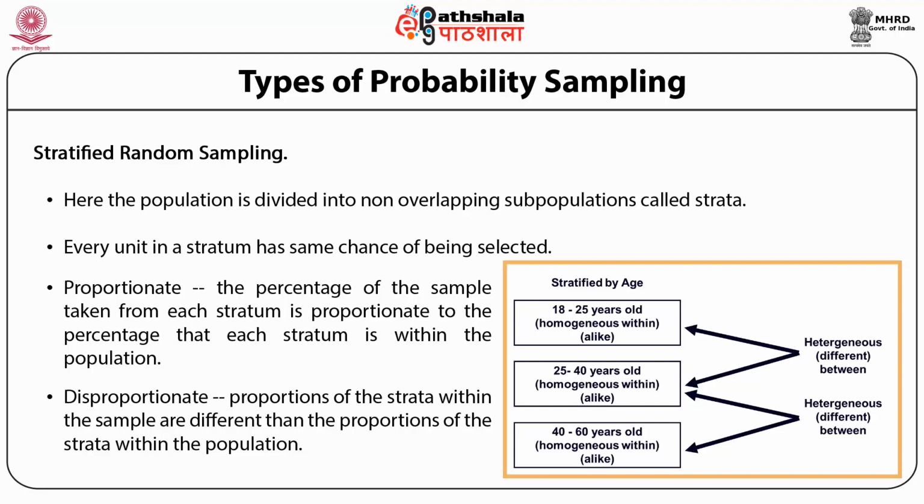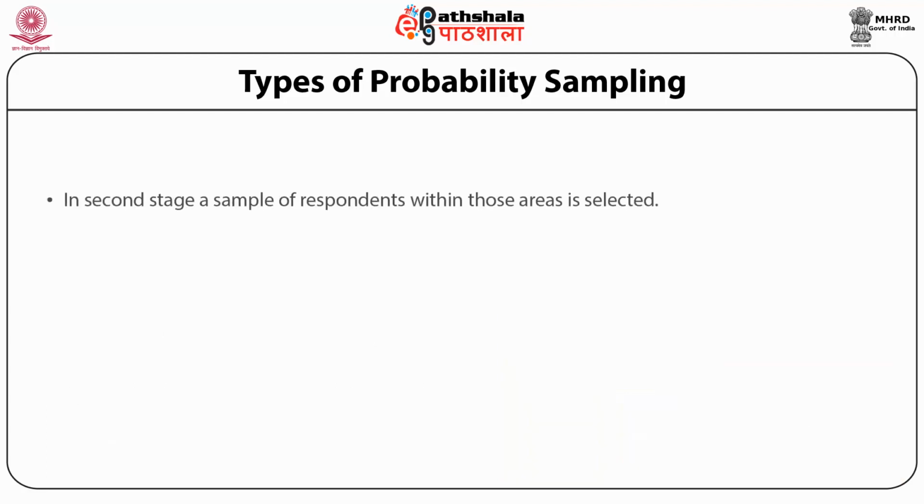So here we have three strata based on age factor, and these strata are homogeneous within, but they are heterogeneous between them. So the reading habits of the first stratum are different from those of the second stratum, and the reading habits of the second stratum are different from those of the third stratum. Then comes the cluster sampling.